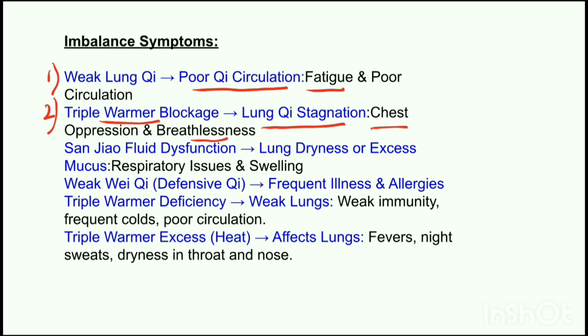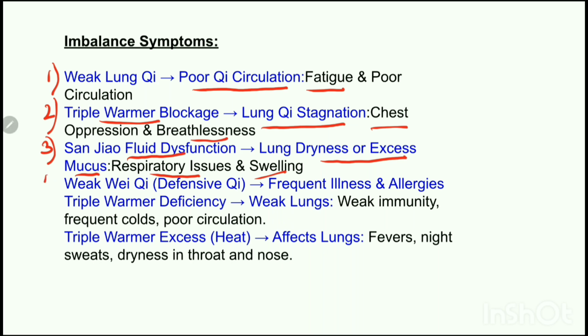The next pattern is if there is fluid dysfunction in Sanjiao, the triple warmer, it will lead to dryness or excess mucus in lungs. And if there is excess mucus or dryness in lungs, it will lead to respiratory issues and swelling. Why? Because the triple warmer regulates water distribution, and if it malfunctions, it can cause either excess dampness, which will lead to phlegm and swelling, or dryness, which will lead to dry cough and dehydration.